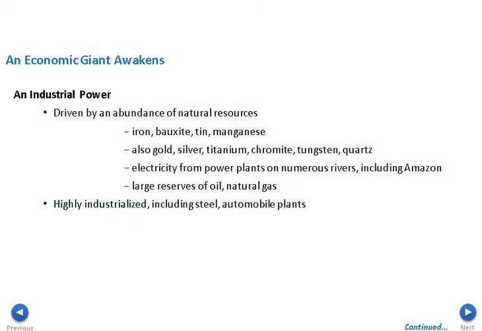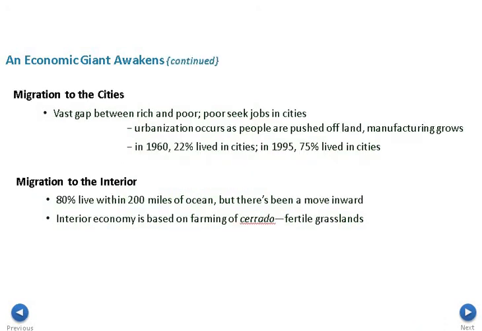Electricity from power plants on numerous rivers, including the Amazon, makes it so that they don't have to buy power from anywhere else. They also have oil and natural gas, which they can produce. They become highly industrialized, along with the steel industry and automobile plants. They start making a lot of money. And what we also see is that there's a vast gap between the rich and the poor.